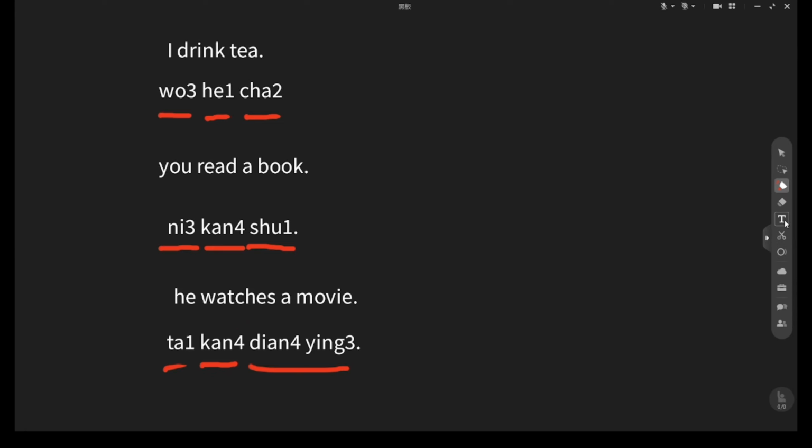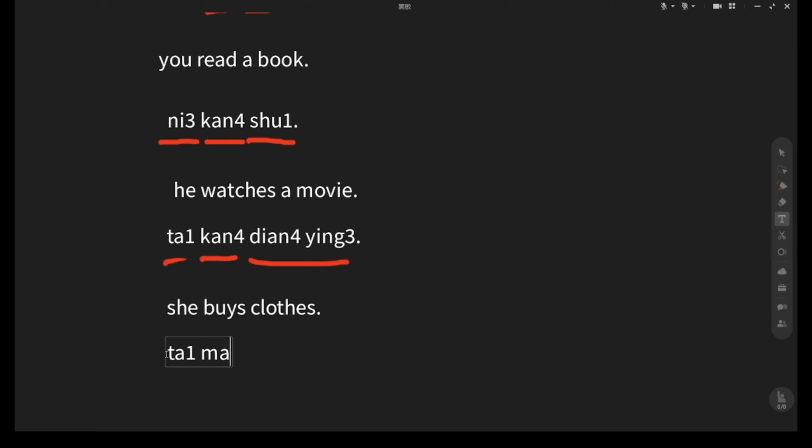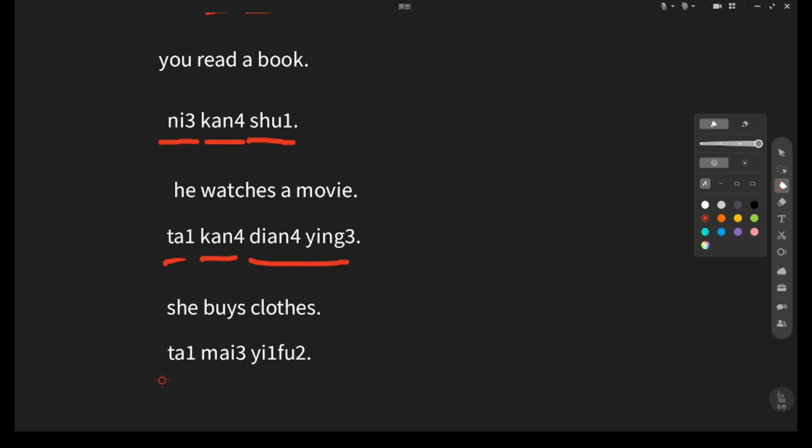Next example. She buys clothes. So in Chinese, 她买衣服. So you see, 她 is she, 买 is buy, 衣服 is clothes. 她买衣服. She buys clothes. Last example.